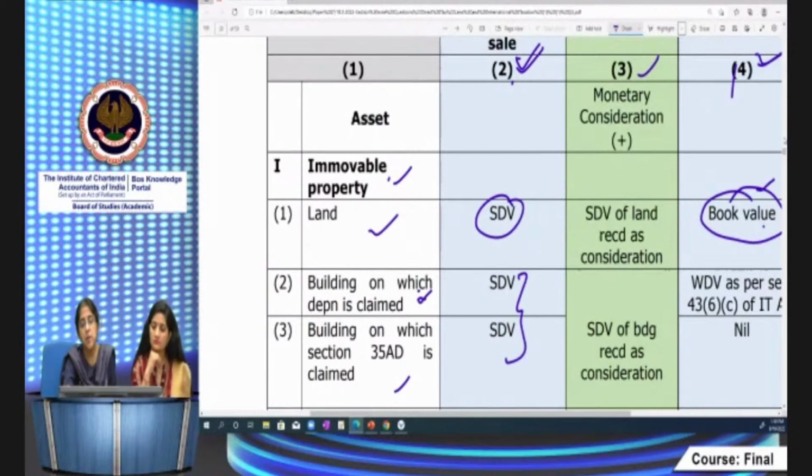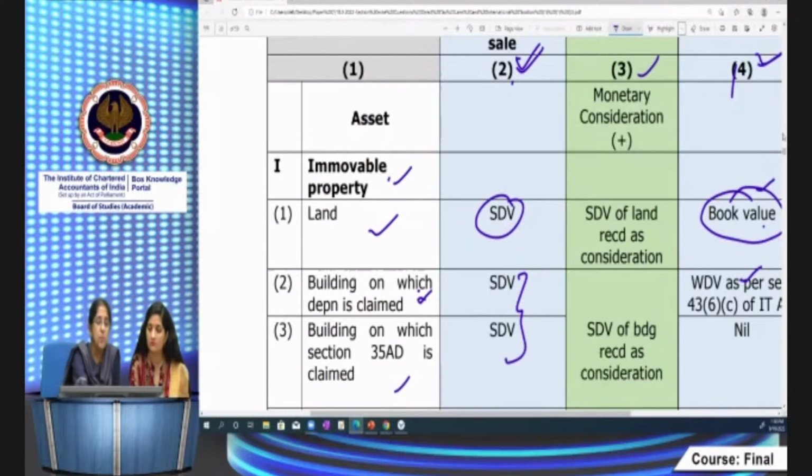Now, what about cost? If it's a building on which depreciation is claimed, you take WDV as per the Income Tax Act. Normally the WDV as per the Income Tax Act is given in the question. Suppose the question doesn't specify it, then you take WDV as per books of accounts, assuming the Income Tax Act is the same. If both are mentioned, you have to take the WDV as per the Income Tax Act.